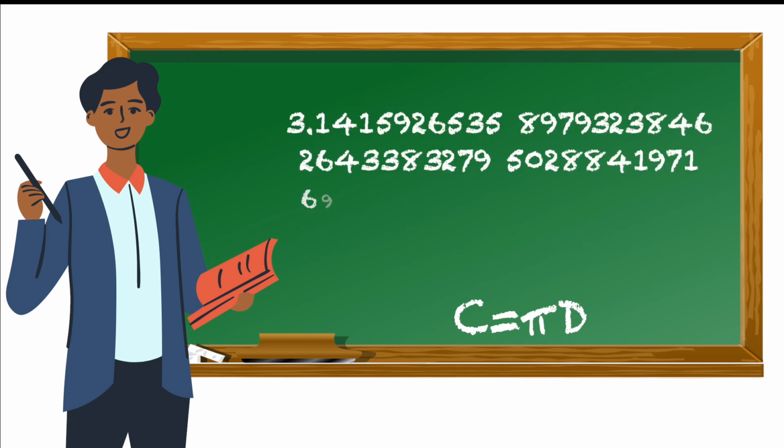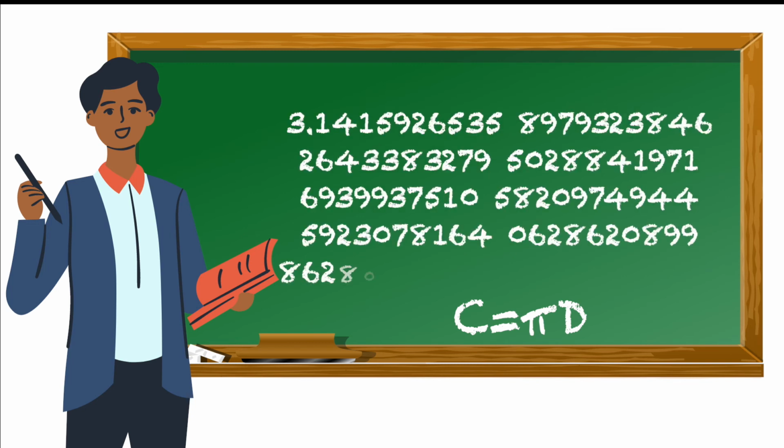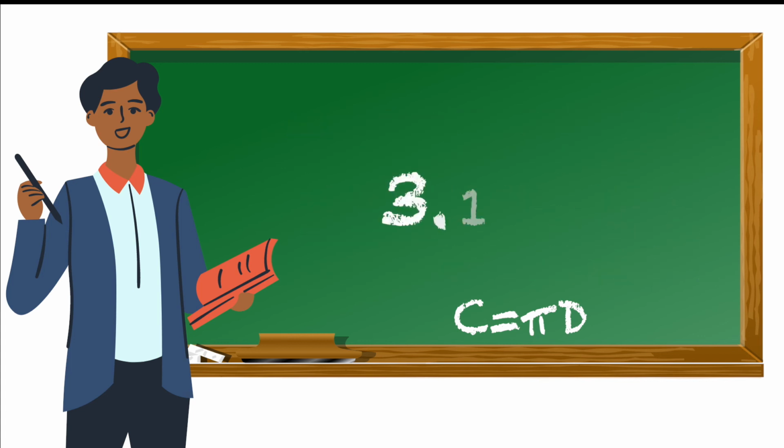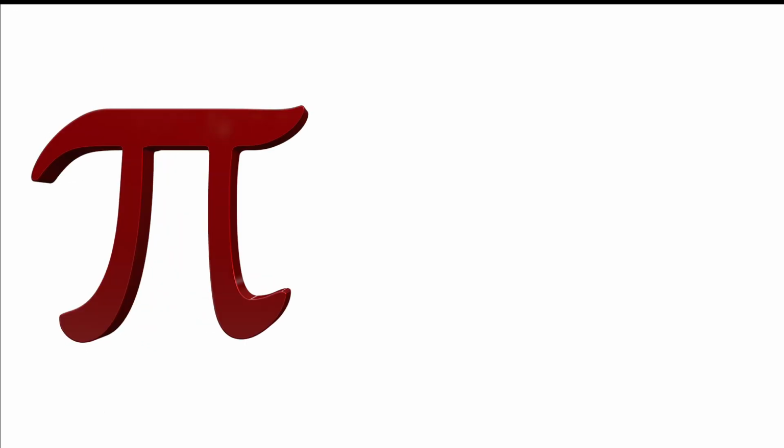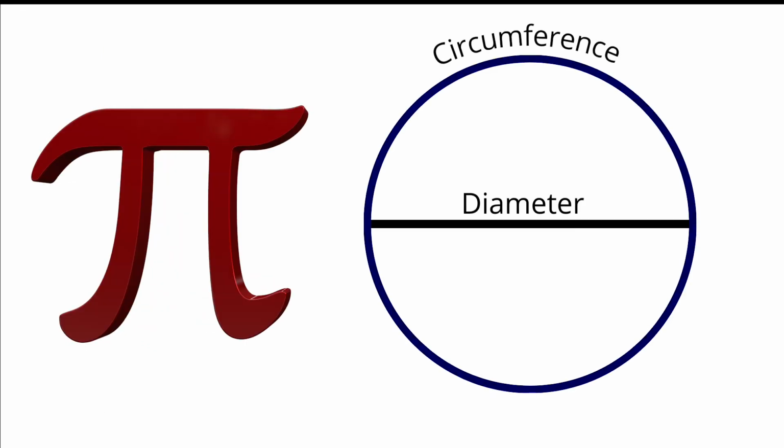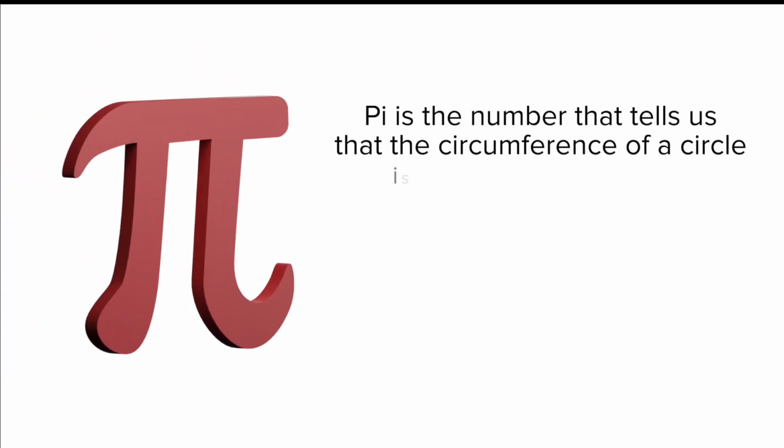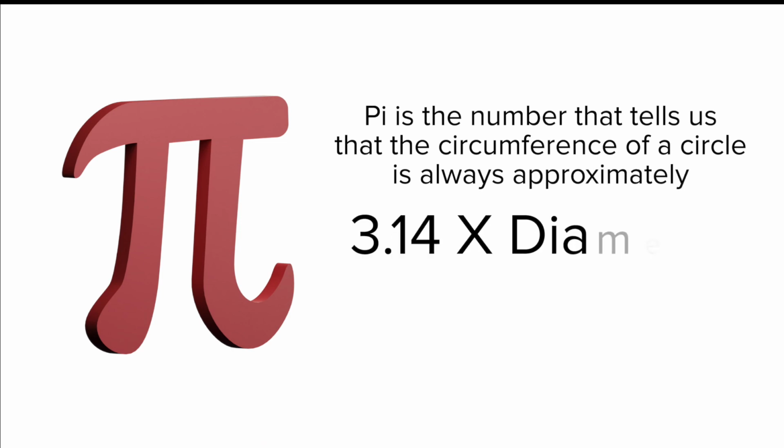Now, in fact, the pi number continues beyond 3.14, but for simplicity, we'll just say about 3.14. Pi is a number that shows us the relationship between the circumference of a circle and its diameter. Pi is the number that tells us that the circumference of a circle is always approximately 3.14 times as big as its diameter. So, does pi make sense now?